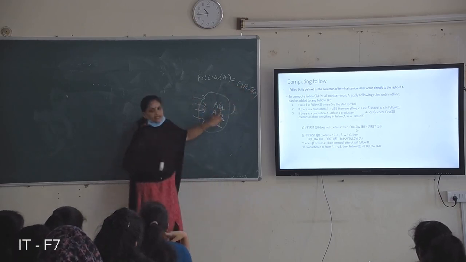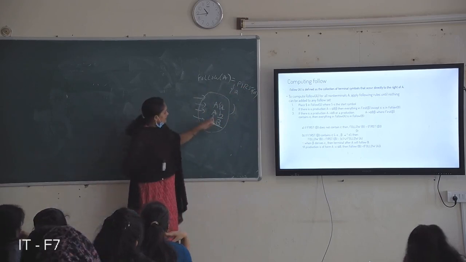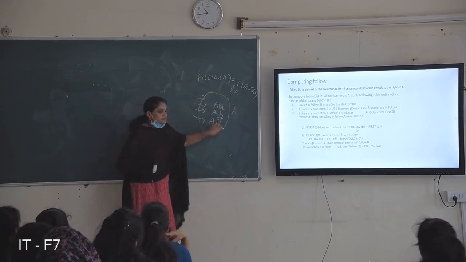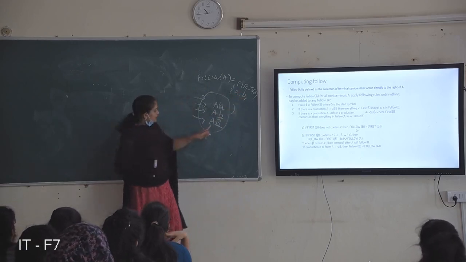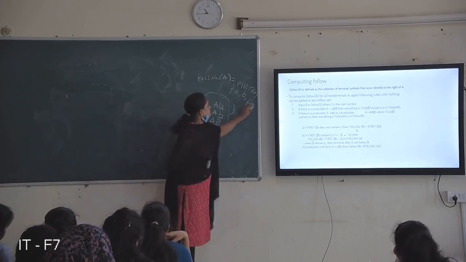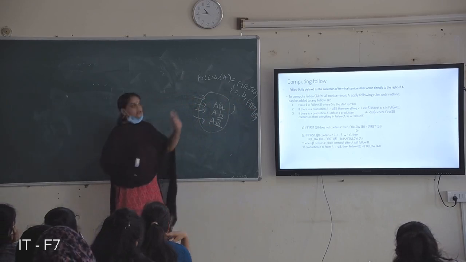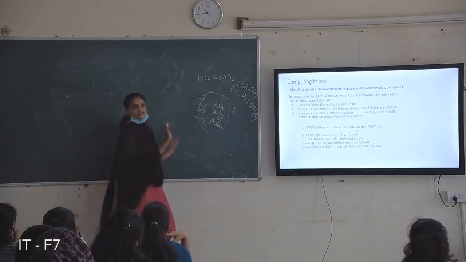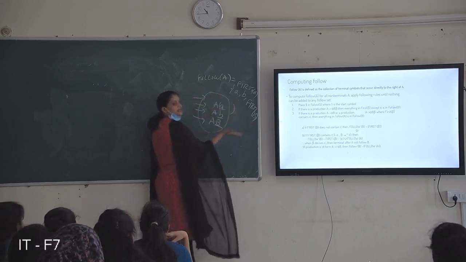So first of A is nothing but A only. A is included into follow of A. And after A, here also there is A. After that, the symbol is B. So that is also included in follow of A. And here, non-terminals, first of B, first of B is included in follow of A. Like that, you can see only the right side, where after that symbol there are A symbols.